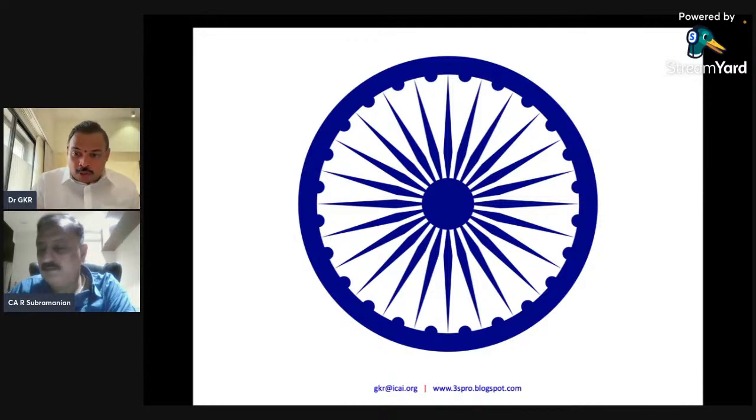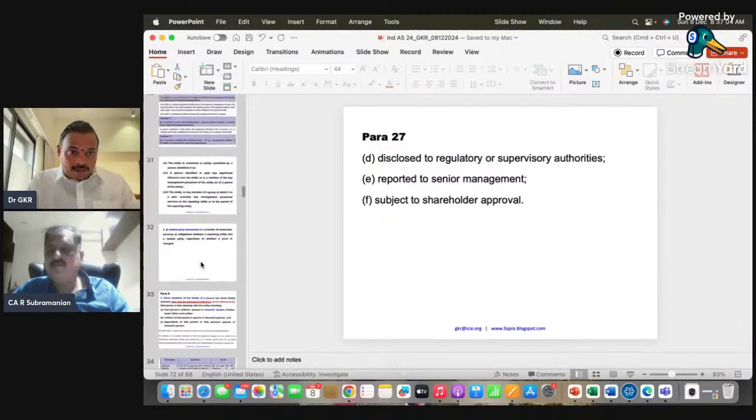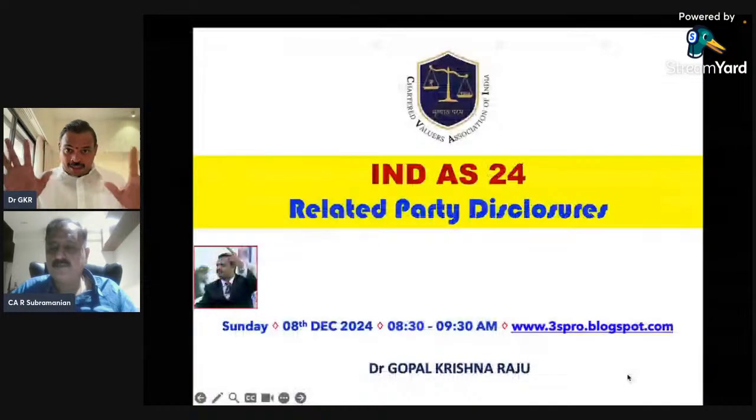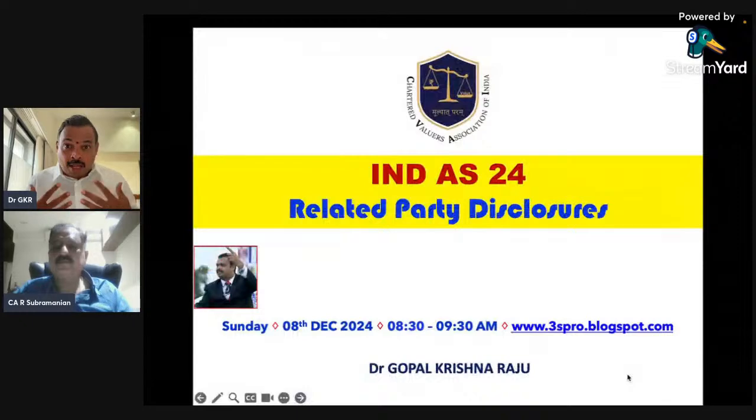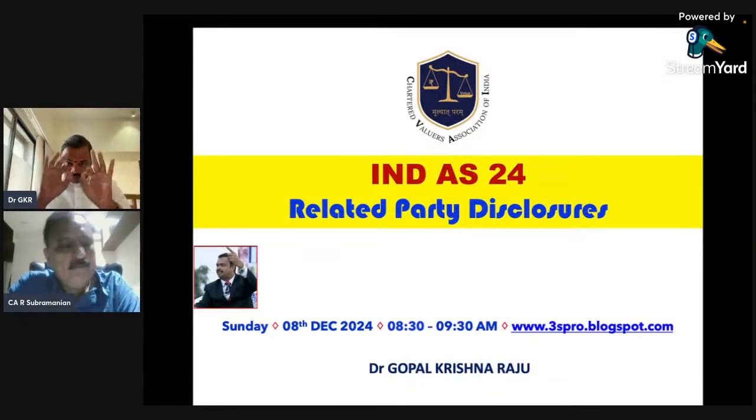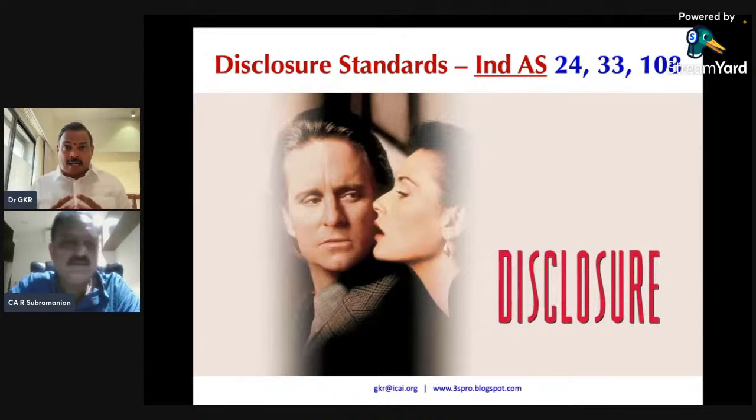So 24 spokes. This standard, Ind AS 24, is a very ideal number. That 24 refers to dharma. Whatever you do with your related party, disclose. That's it. And this standard is a disclosure standard. It is not an accounting recognition standard.